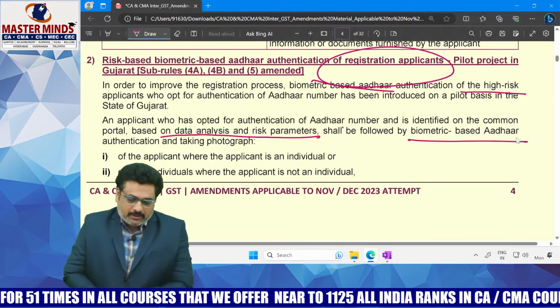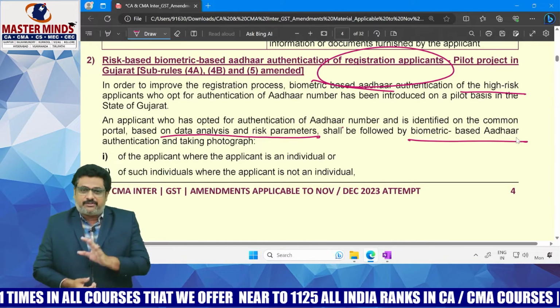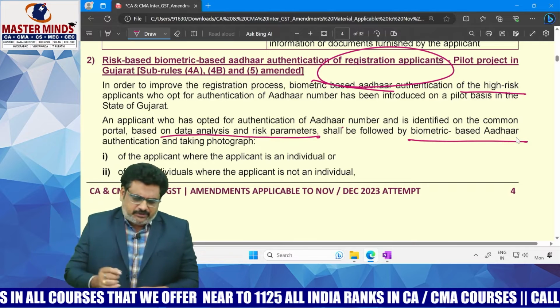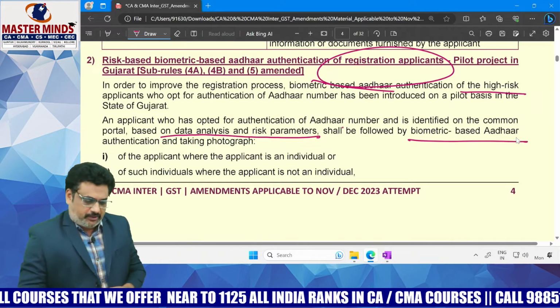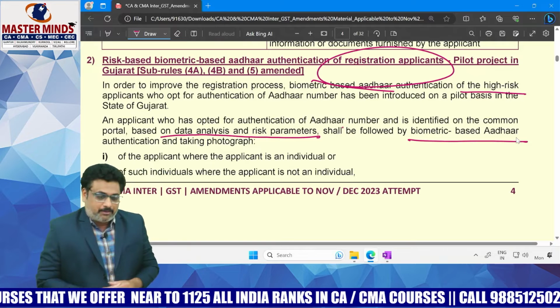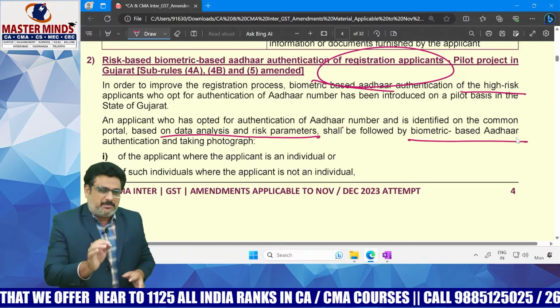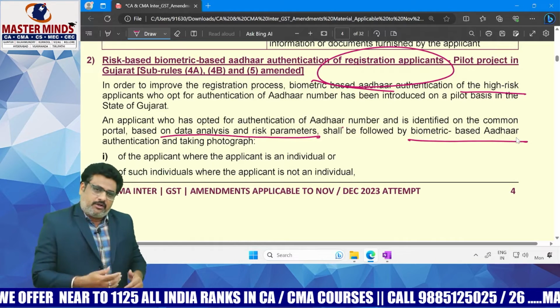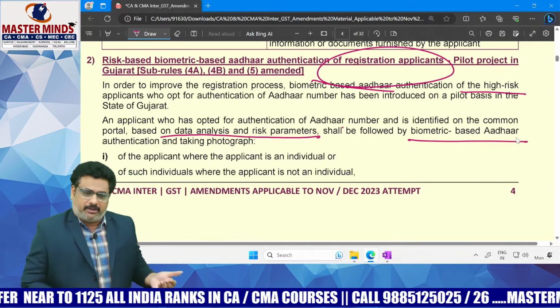Currently, this is an important thing. These provisions have been made effective in the state of Gujarat on a pilot test basis. That means on a test basis. If it works out, it will be applicable in other states also.